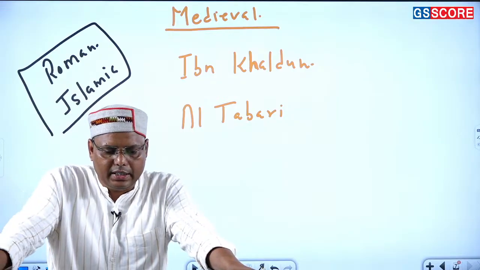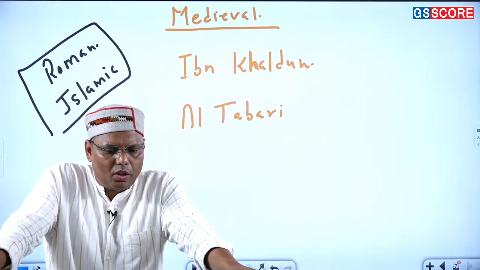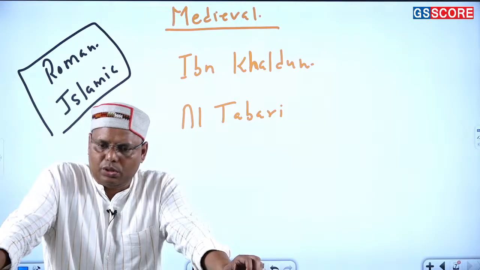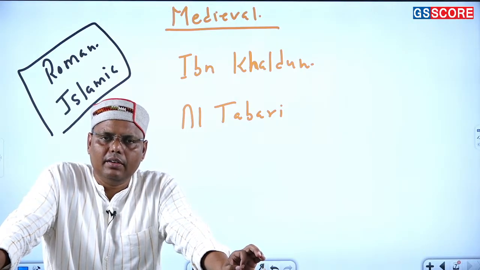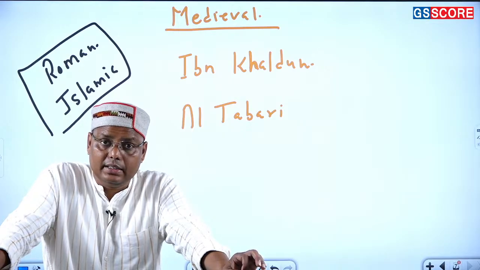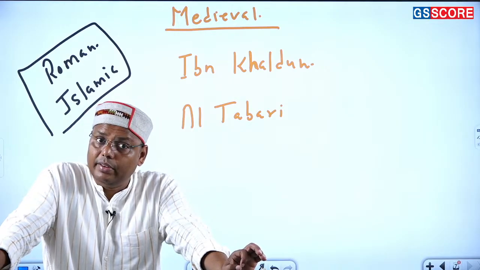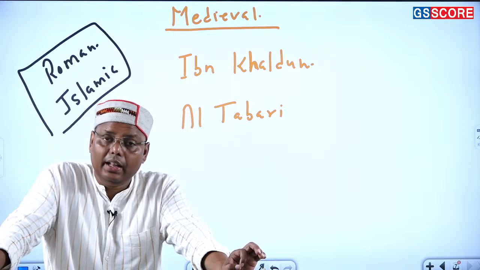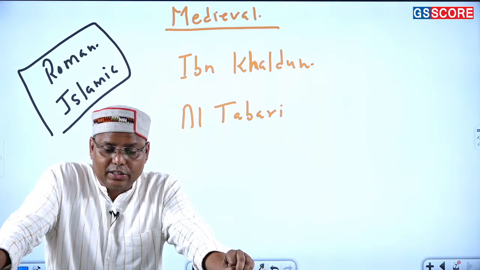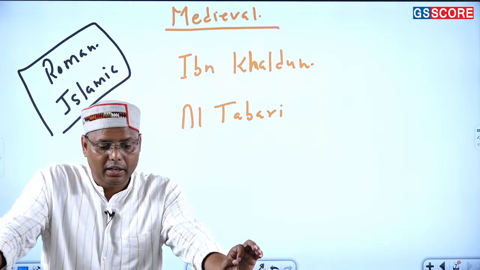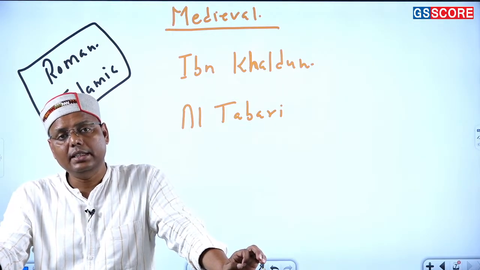I'm referring to them for a reason, because these two scholars defined what history is. They simply said the rise and fall of dynasties is the core context of history. But further, Ibn Khaldun was the first to theorize society.